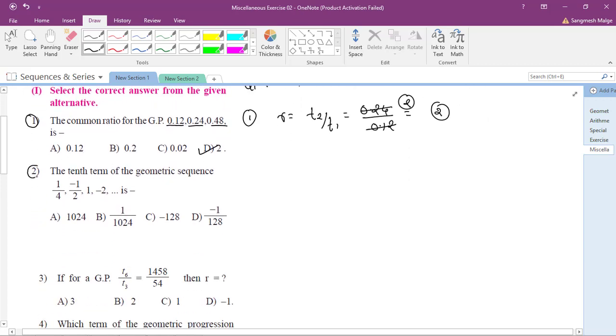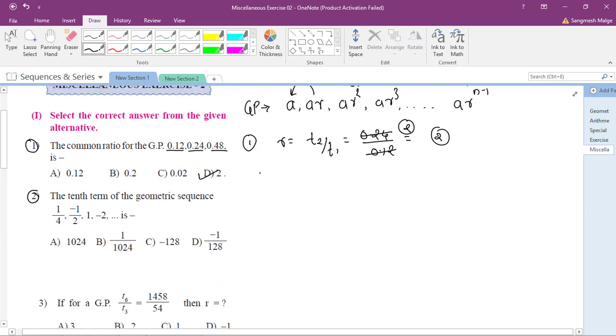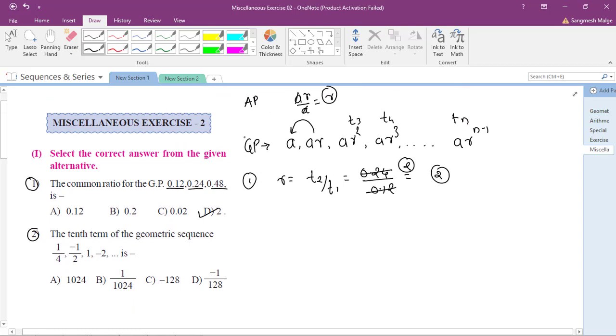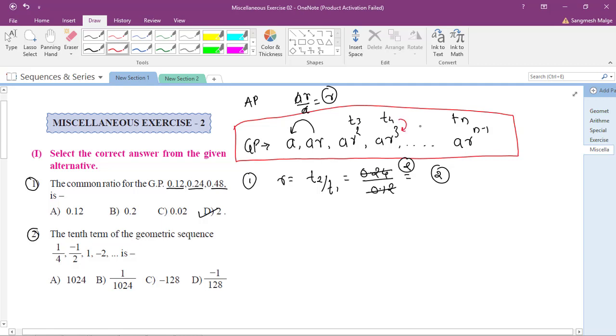Next, second question. The 10th term of the geometric sequence is, see here, I have written the geometric sequence here. This is our master geometric sequence. See, the second term you are writing, the third term you are writing as a r square. That means here 3 is there so here 2 came, here 4 is there so here 3 came, here n is there so here n minus 1 came.